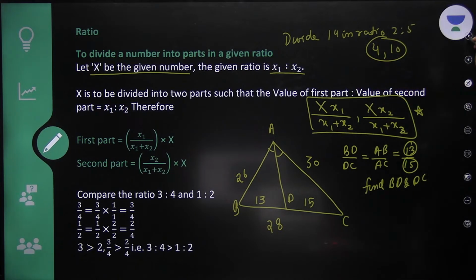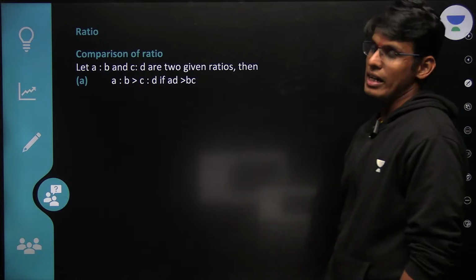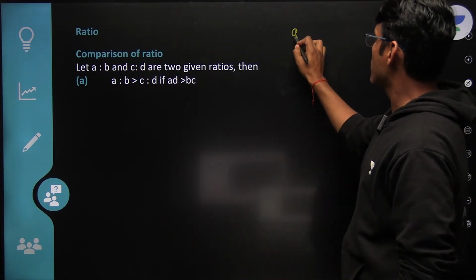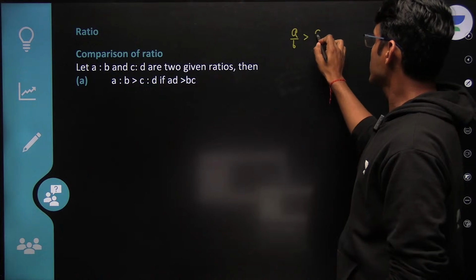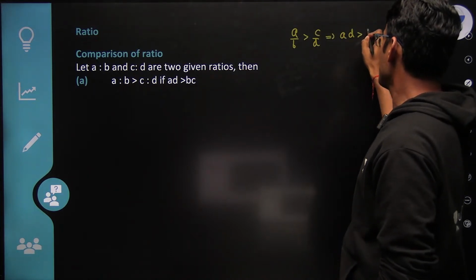Perfect. Let's move on. If A, B and C, D are two given ratios, do you agree that this is valid? It essentially says that A by B greater than C by D implies AD greater than BC.